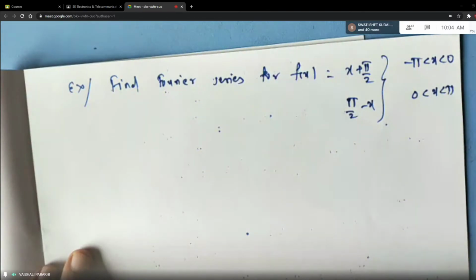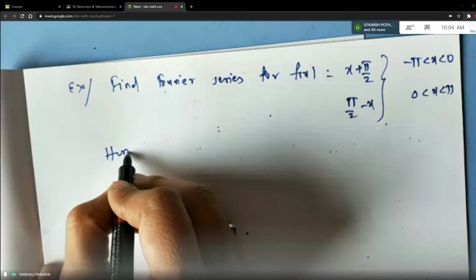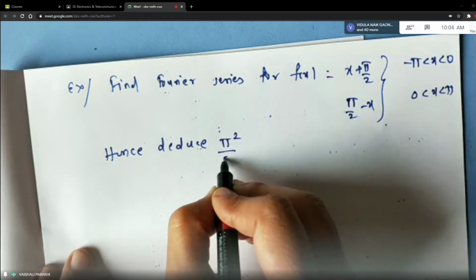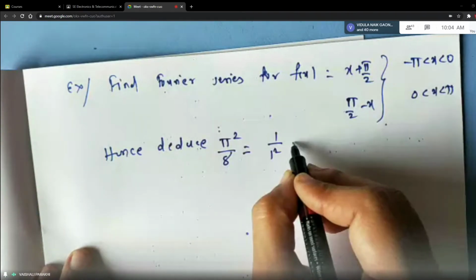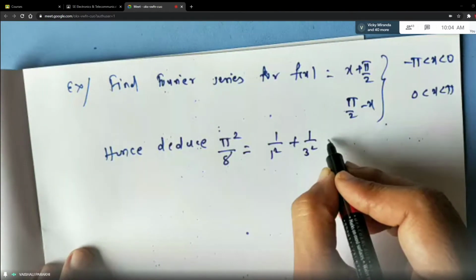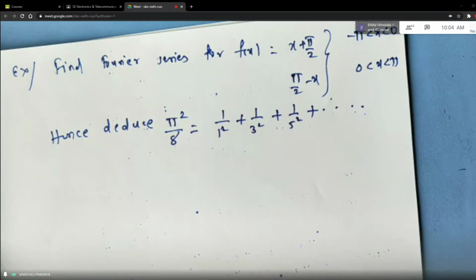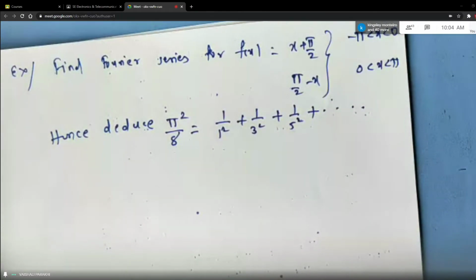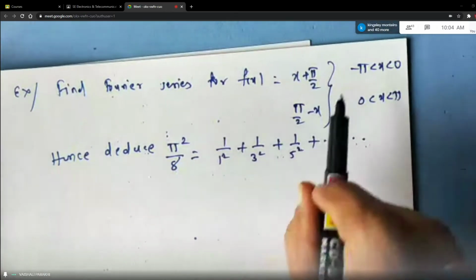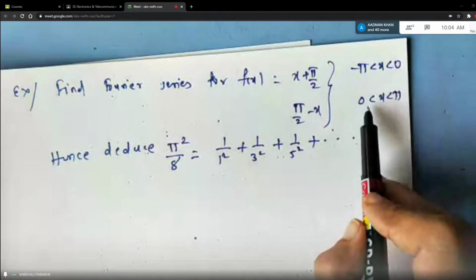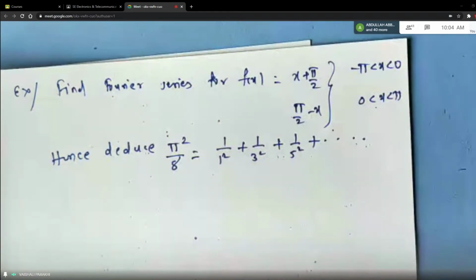And hence deduce pi square by 8 is equal to 1 by 1 square plus 1 by 3 square plus 1 by 5 square and so on. Okay. Ma'am, can you repeat the intervals again? Intervals are minus pi less than x less than 0, 0 less than x less than pi. Okay.